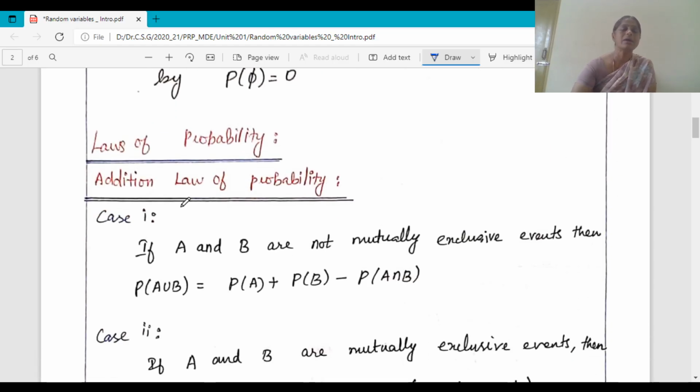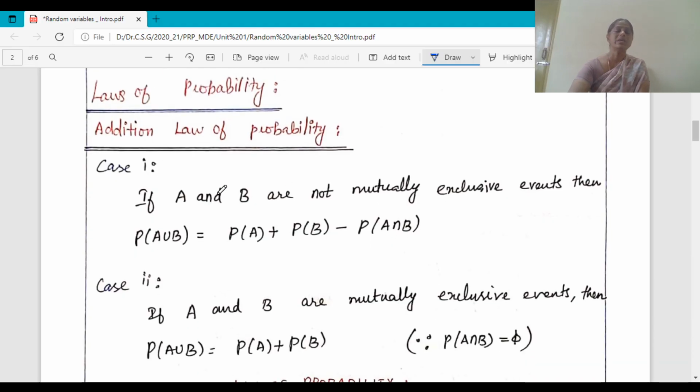And let us have some laws of probability. The first one is the addition law of probability. If you are looking at two events A and B which are not mutually exclusive, mutually exclusive in the sense that there is a chance that there is a coexistence of the two events, then this probability is P of A union B is equal to P of A plus P of B minus P of A intersection B.